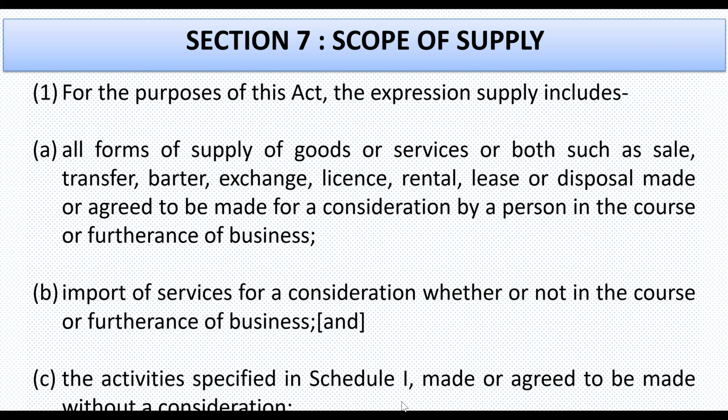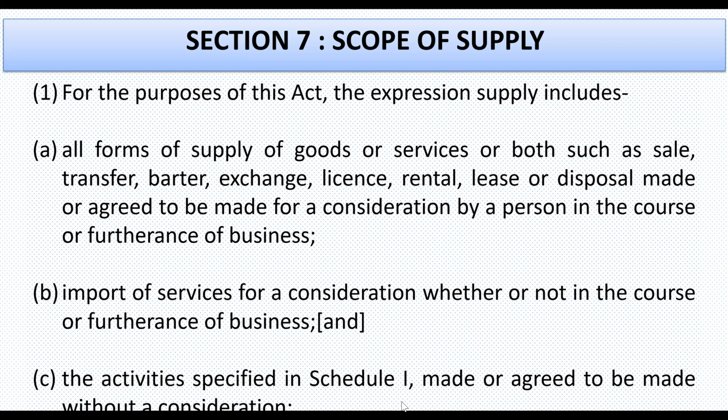the activities specified in Schedule 1. Schedule 1 is Schedule 1 of the CGST Act and respective State GST Acts. If that activity is specified in Schedule 1, made or agreed to be made without consideration, even then that would be covered under the scope of supply, because the general rule says that consideration must be there and that should be for the furtherance of business.